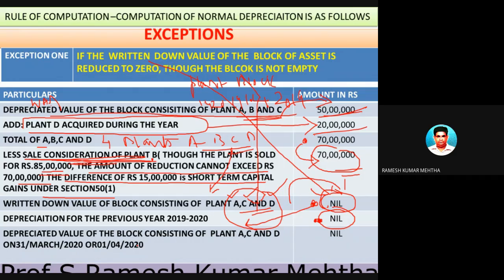And on top of it, look at the closing value of the block. The closing value of the block consisting of A, C, D, because B was sold, is now nil.